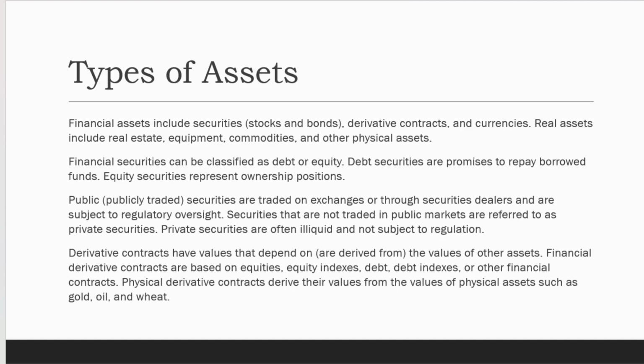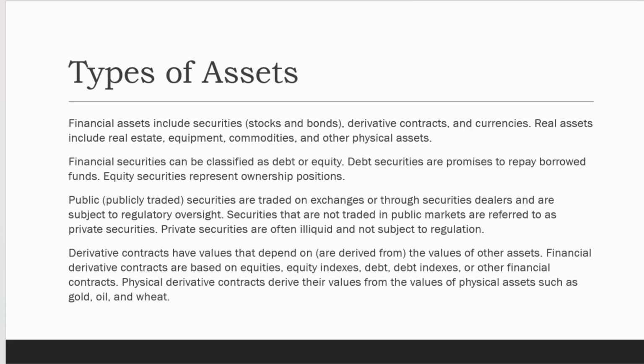Derivative contracts have values that depend on the values of other assets. That means the value of that particular derivative contract is ascertained or derived from the underlying contract. Financial derivative contracts are based on equities, equity indexes, debt indexes, or other financial contracts. Physical derivative contracts derive their value from the values of physical assets such as gold, oil, and wheat.